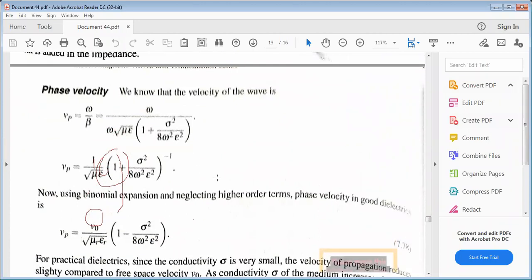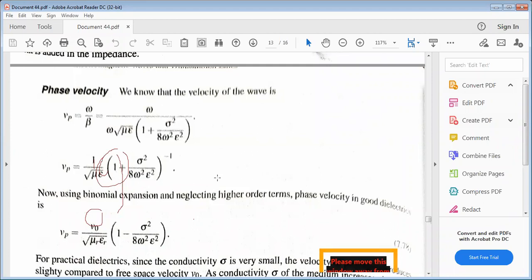Similarly, what is the expression for phase velocity? We know that the velocity of the wave is omega by beta. So omega by the phase constant of the dielectric, omega into square root of mu epsilon into 1 plus sigma square by 8 omega square epsilon square.